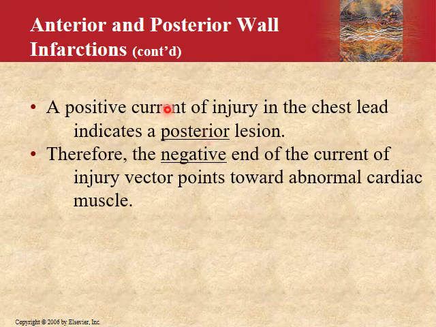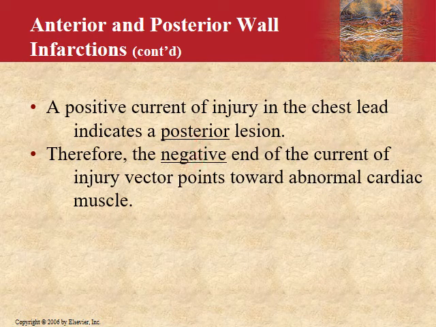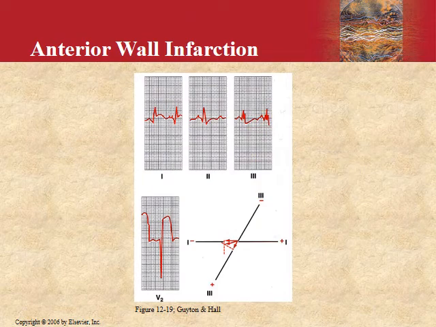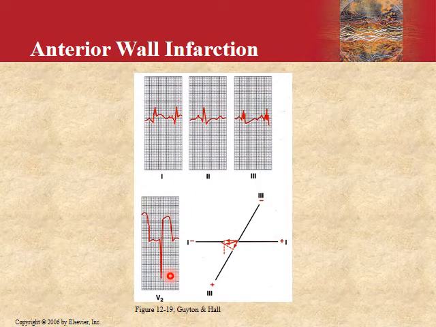If the current of injury is above the isoelectric line that you have drawn, if it is in a positive direction, then you must conclude that this is a posterior lesion. But if it is negative, then you must say that the lesion is anterior. So here you can see, and for this we have to look at the chest leads, the current of injury is greater in V2. This is the maximum.